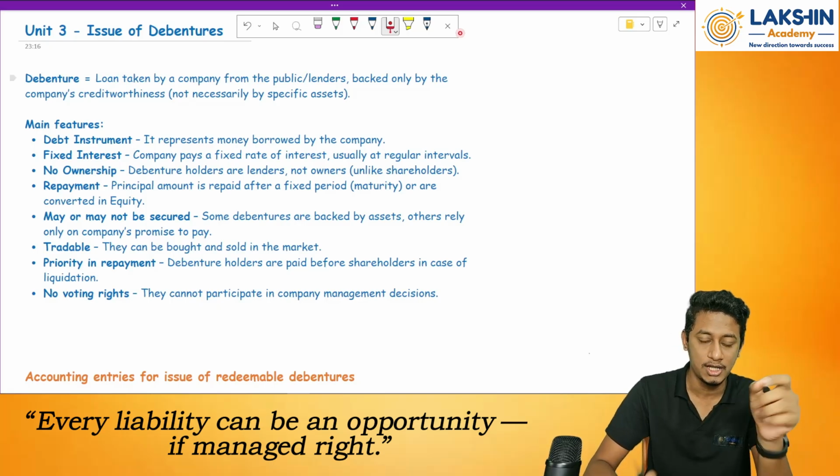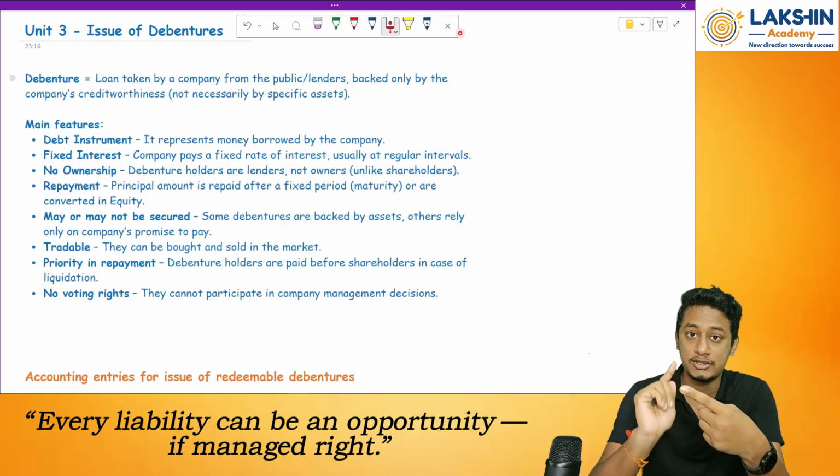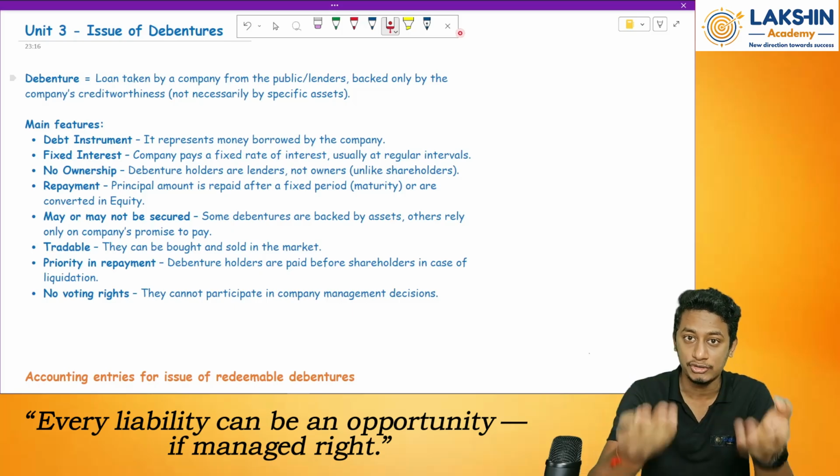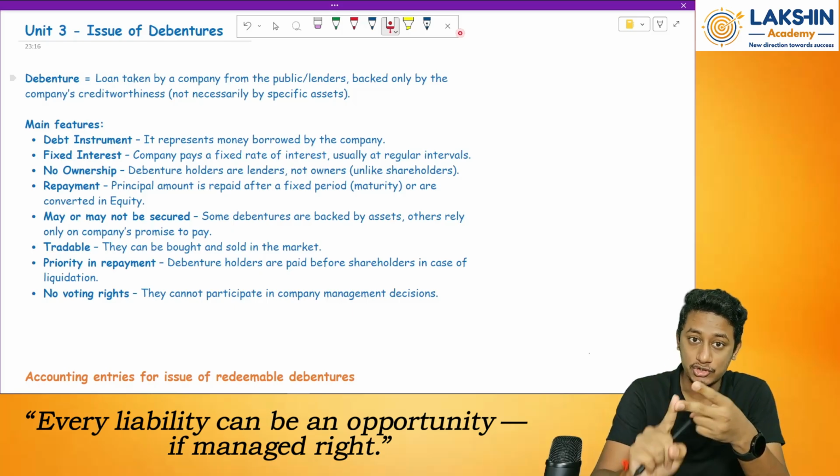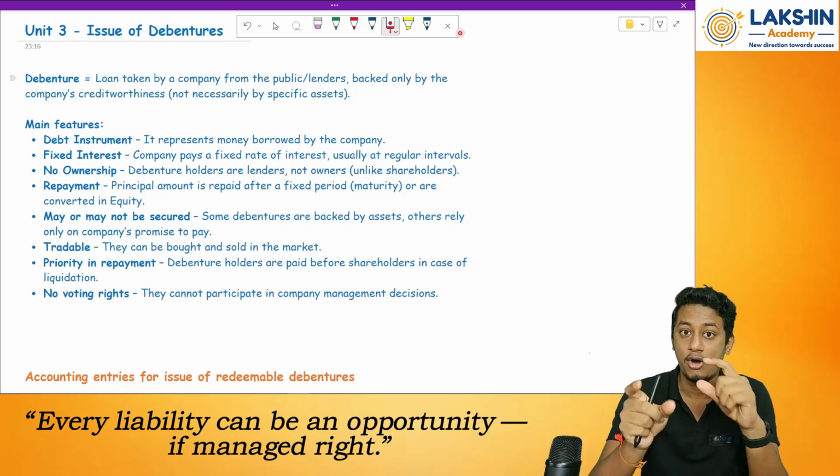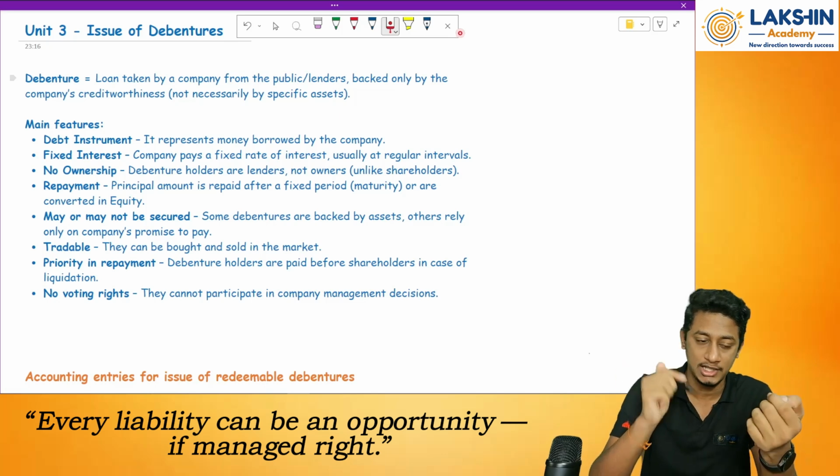In this chapter, they might ask you the journal entries based on the issue of debentures only, but I am going to teach you the entries for redemption also, so that you will understand the logic behind all the entries that you pass for issue. Clear? Okay, so let's start.